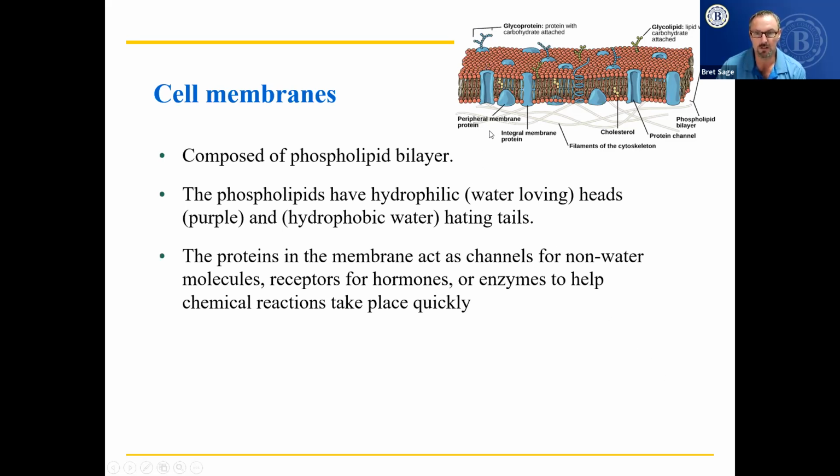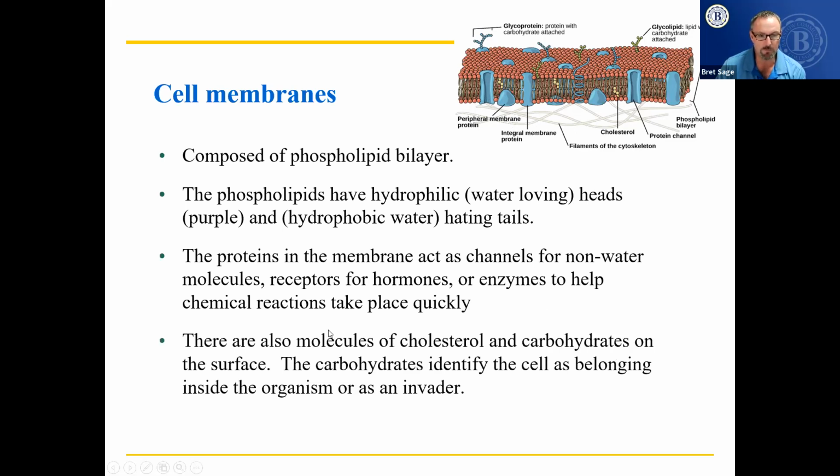Receptors for hormones. Some of these structures can be receptors and enzymes that help. For example, this peripheral membrane protein could be an enzyme that helps digest food or some other thing. There are also molecules of cholesterol you see right here in yellow, and carbohydrates sticking out of the surface here that look like little branches of balls held together. What that does is it helps identify the cells belonging to the self or not to the self, so your immune system can sense it and attack if it's an invader, or not attack if it's part of you.